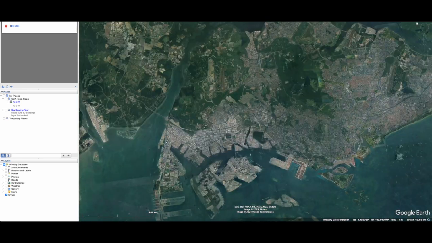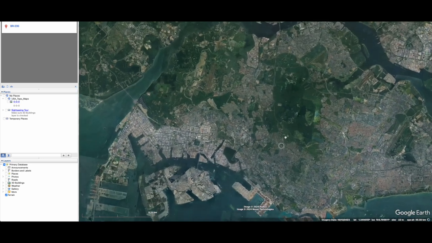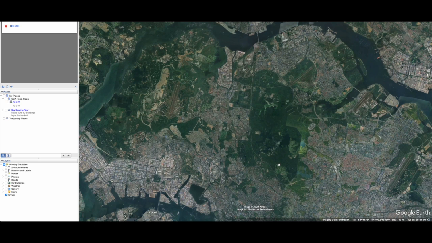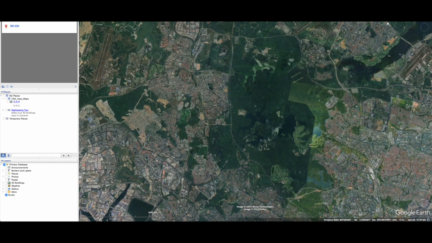Okay, so this is Singapore Island. Let's turn to the north. Now you have the main Central Catchment Reserve. Okay, so Yishun is over here. All right, Chung Cheng High is about somewhere here. So you have this big nature reserve, the Central Catchment Reserve.